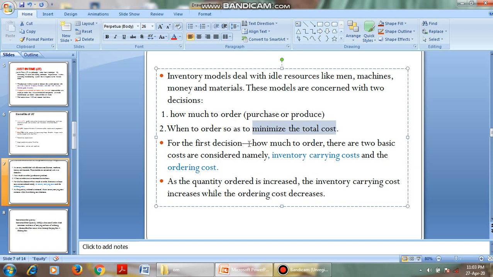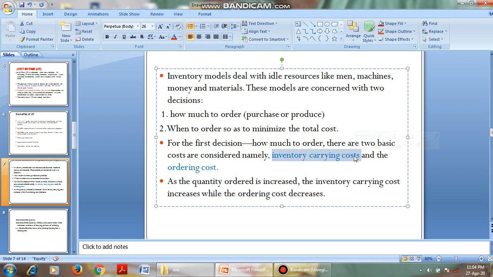For the first decision of how much to order, there are two basic costs considered, namely inventory carrying cost. See, if you require some inventory in December and you purchase right now, you have to store the inventory in a warehouse, is it not?